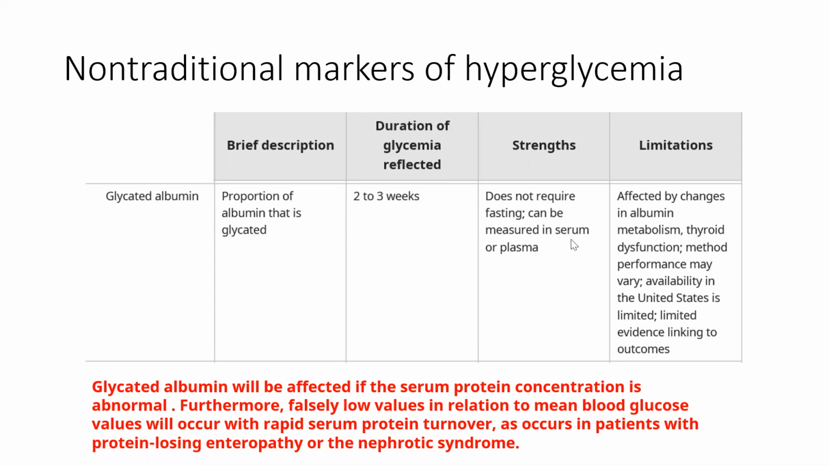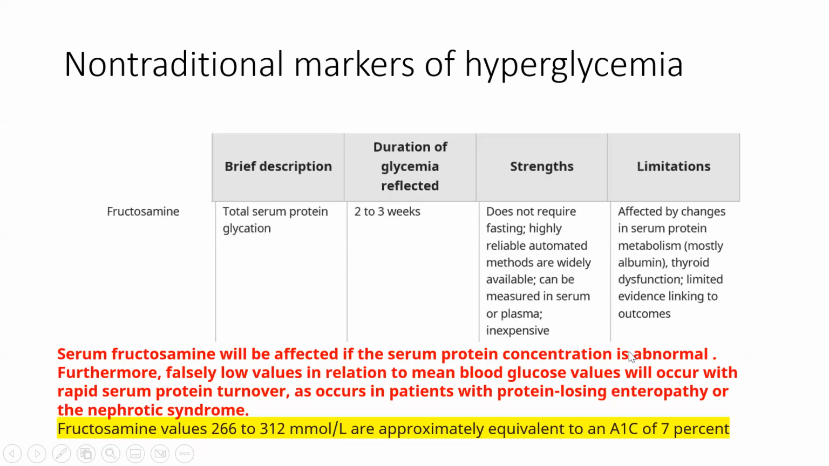and can be measured in the serum or the plasma. In terms of limitations, we should keep in mind that it is affected by changes in albumin metabolism, and that's why we can get falsely low values in relation to the mean blood glucose values if there is a rapid serum protein turnover happening, as may occur in patients with protein-losing enteropathy or nephrotic syndrome. And that's why that can commonly affect the measurement of the glycated albumin, which we should keep in mind. Other things which can interfere are thyroid dysfunction and, of course, the method of performance of glycated albumin.